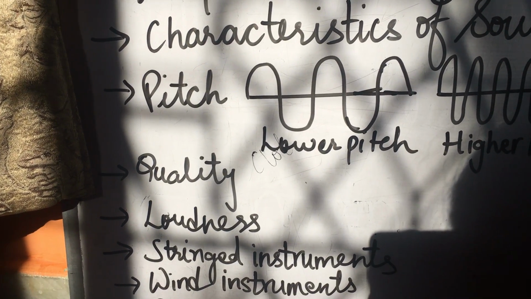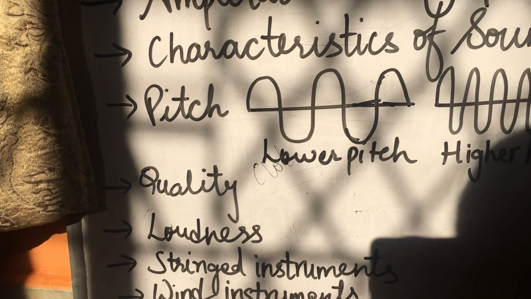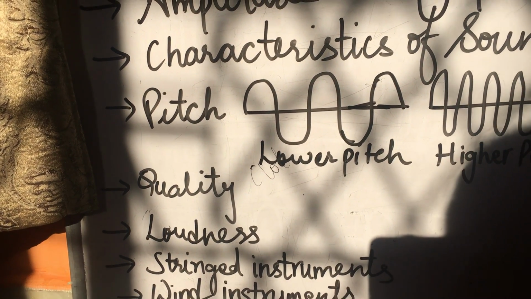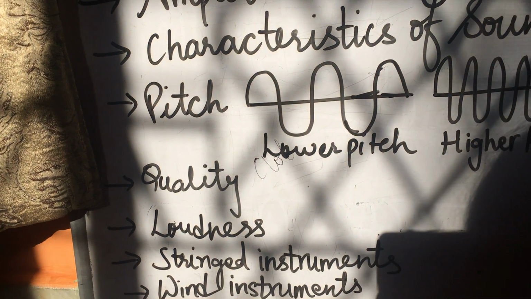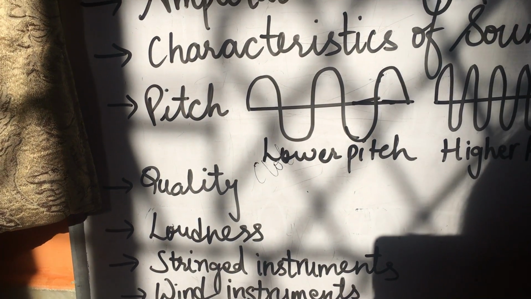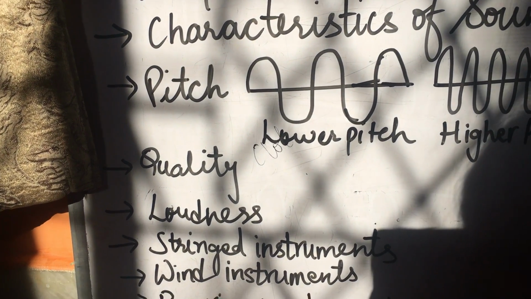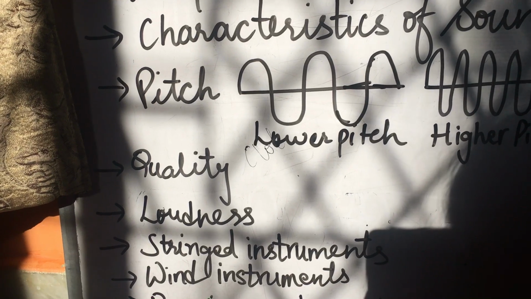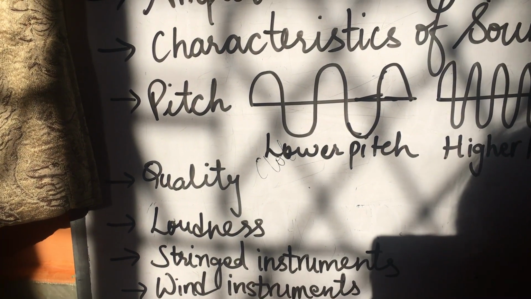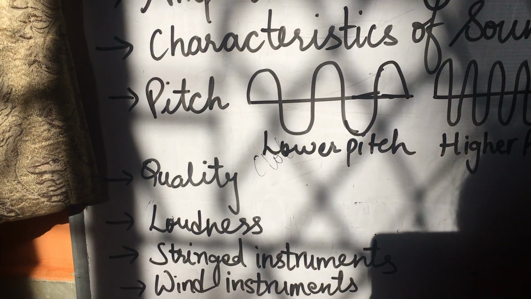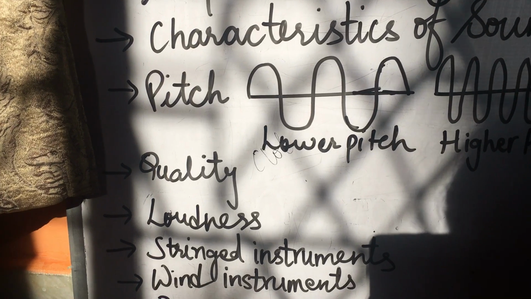If amplitude is large, the loudness will also be more. The loudness of sound is proportional to the square of the amplitude of the sound vibration. That means loudness is directly proportional to the square of the amplitude of the sound. That is why if you increase the volume of a TV, the sound becomes louder. Why? Because you are increasing the amplitude. This is actually done by increasing the amplitude of the sound wave.